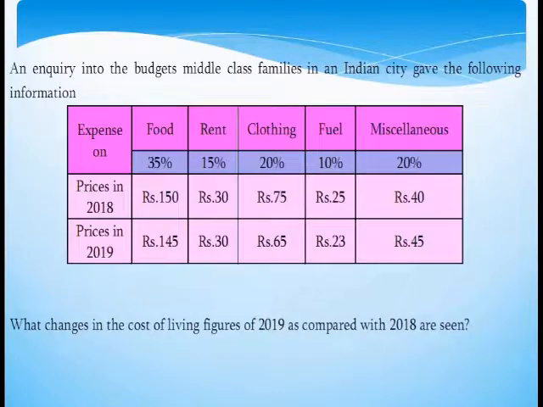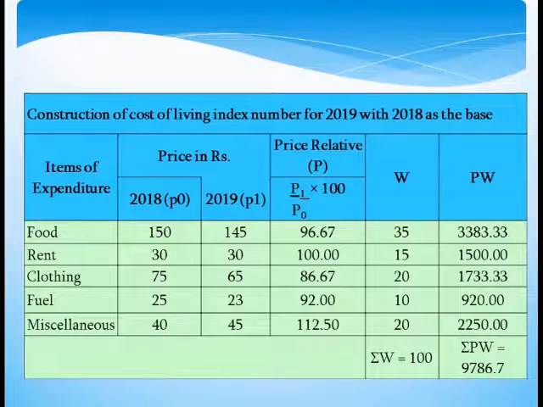Here is another one. An inquiry into the budgets of middle class families in an Indian city gave the following information. We are given the expenses for various items, commodities and prices in 2018 and 2019. What changes in the cost of living figures of 2019 as compared with 2018 are seen? Is the question. Here we are given details of various commodities that are used commonly by people. We may take the percentage of consumption of various commodities as weights. We can also apply the formula with slight modification.